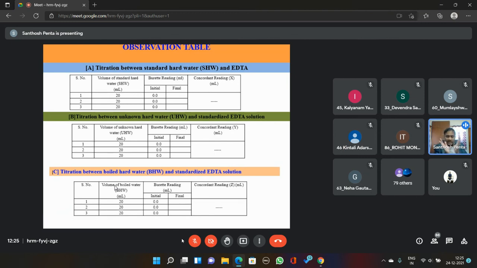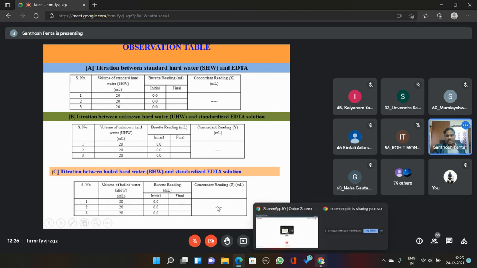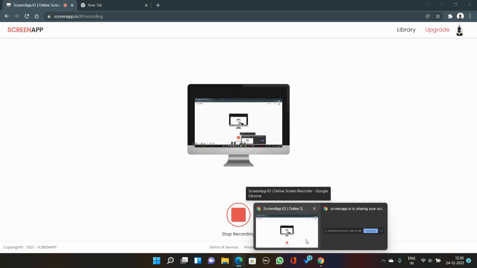Then you boil the same water sample, take 20 ml of the boiled hard water sample, and do the calculation the same way. Volume of boiled hard water sample 20 ml, burette reading initial 0, do the titration, then repeat the titration to get the concordant reading. Put the value here, then go for the calculation.